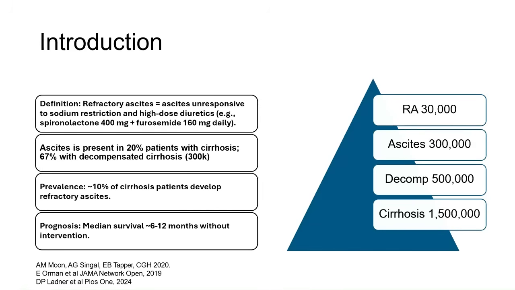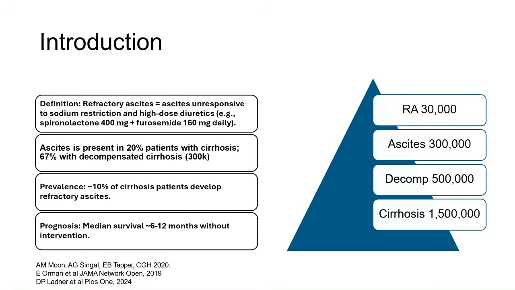Ascites itself is a common complication of cirrhosis, presenting in about 20% of patients overall, and in up to 67% of those with decompensated disease. That translates to around 300,000 patients with ascites in the US alone. Among these, about 10%, or roughly 30,000 individuals, go on to develop refractory ascites.